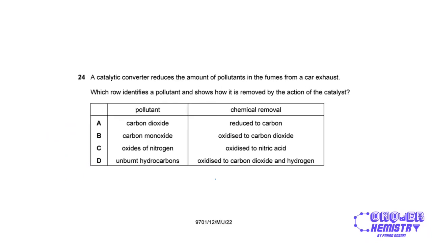So a catalytic converter reduces the amount of pollutants in the fumes from a car exhaust, right? So which row identifies a pollutant and shows how it is removed by the action of the catalyst? Now, carbon dioxide being reduced to carbon, that would be problematic because carbon actually causes more pollution than carbon dioxide. So this is incorrect. Option B, carbon monoxide is oxidized to carbon dioxide. This is actually correct. Carbon monoxide is more harmful for human health and for the environment than carbon dioxide, so that's why it's oxidized, right? And we don't need to go to the rest of the options.